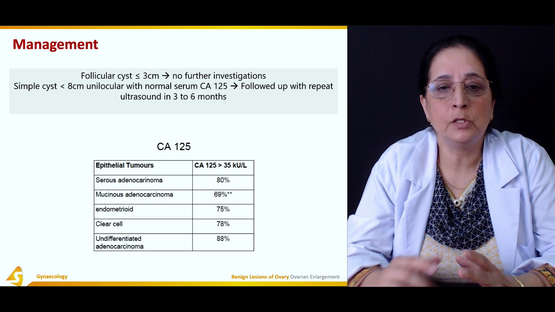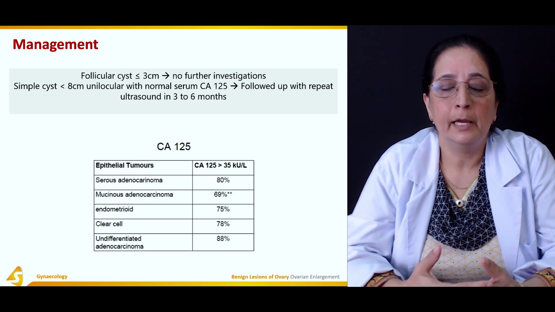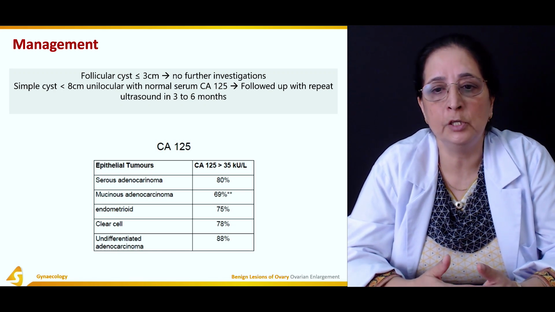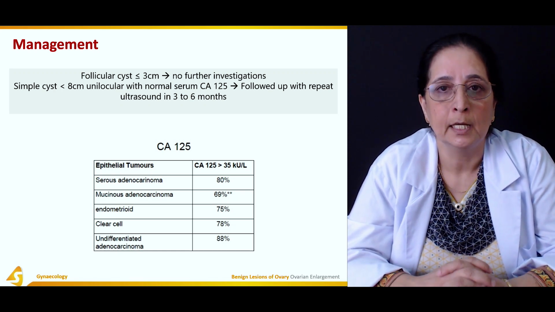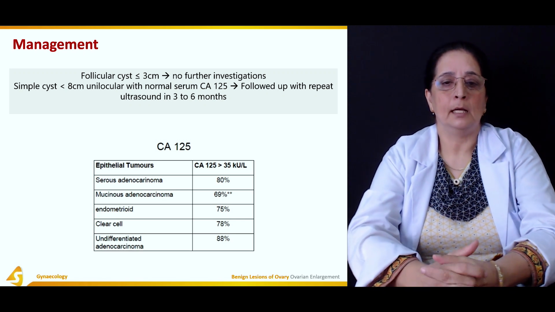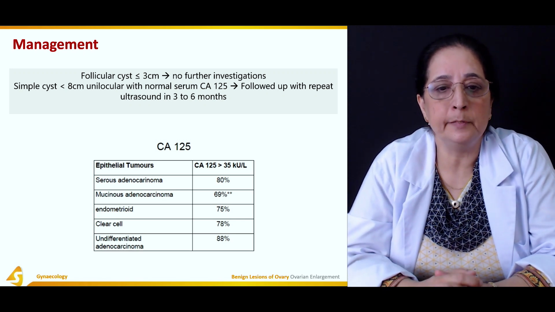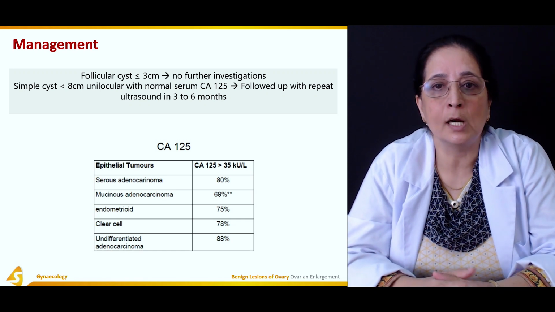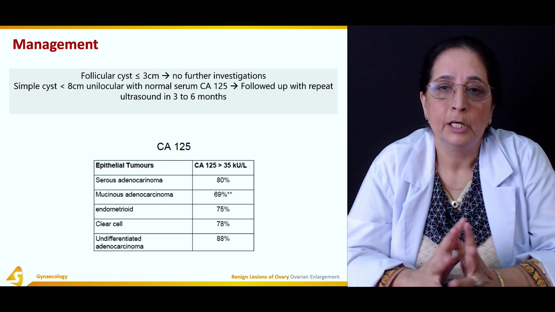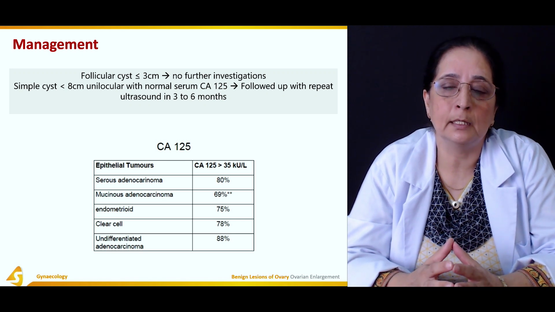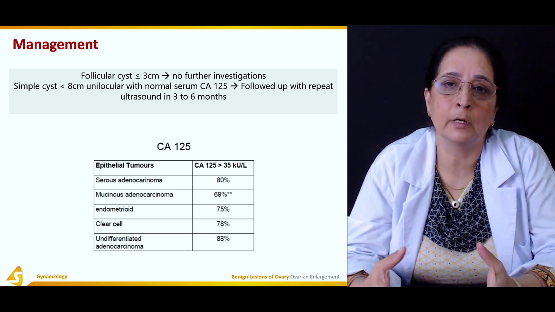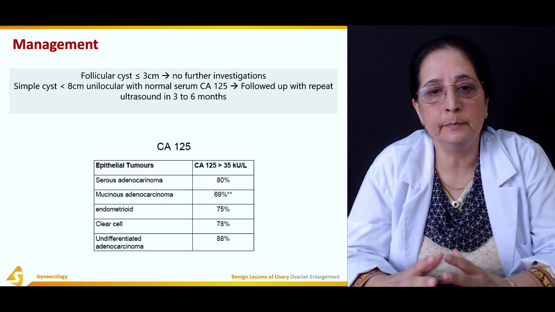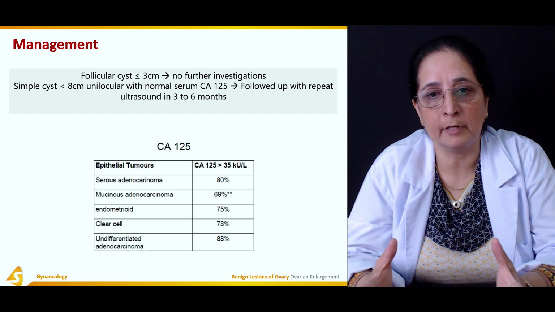Now the management of the follicular cyst: if it's less than or equal to 3 centimeters, usually no further investigation is required. If it's less than 8 centimeters, unilocular, with normal CA125 levels, the treatment is follow-up within 3 to 6 months. So if less than 3 centimeters, no treatment, no investigation.